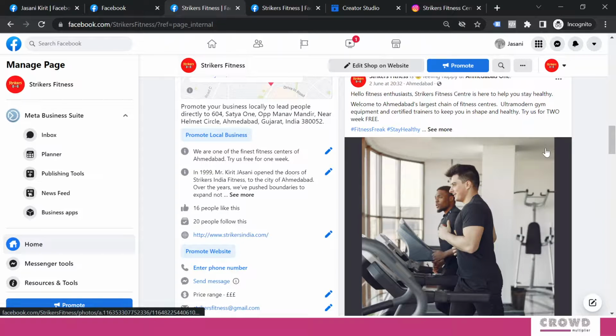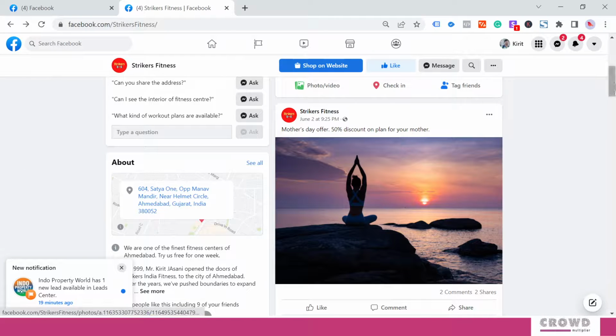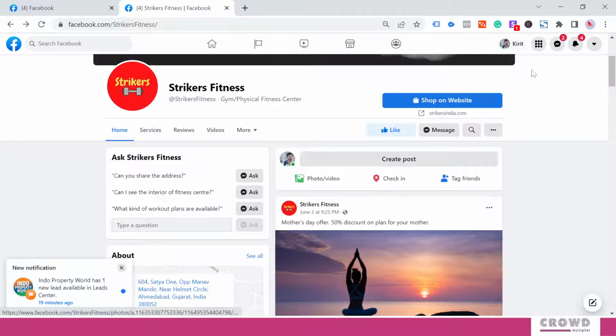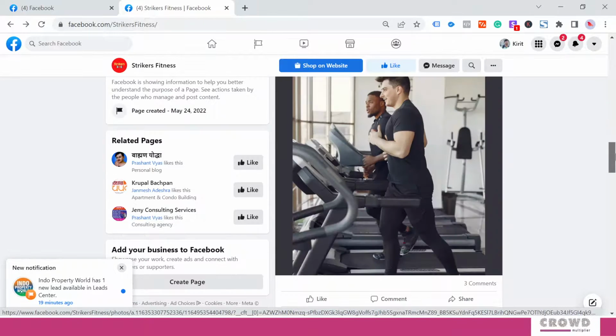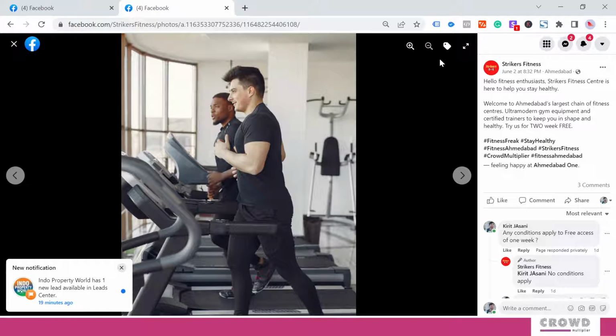Now we see, if as Kirit Jasani I want to tag somebody in this, can I do that? So this time I will go to my other profile, that is Kirit Jasani, with this image. You can see it over here. Just try to understand, don't get confused between Kirit Jasani and Jasani Kirit. These two are different personal profiles, right? So over here, let's say I pick this one, where there is a 2-week free trial. Now from my personal profile I will click on this image, and right over here this tag photo option is appearing. I will click that,